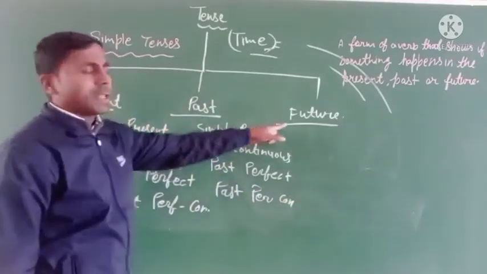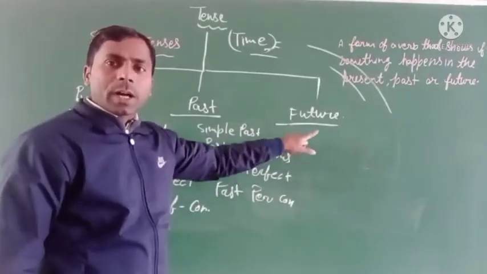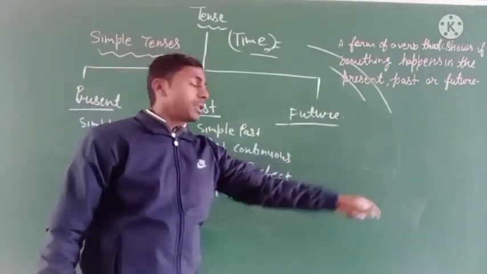And the same names appear in the future: simple future tense, future continuous tense, future perfect tense, and future perfect continuous tense.